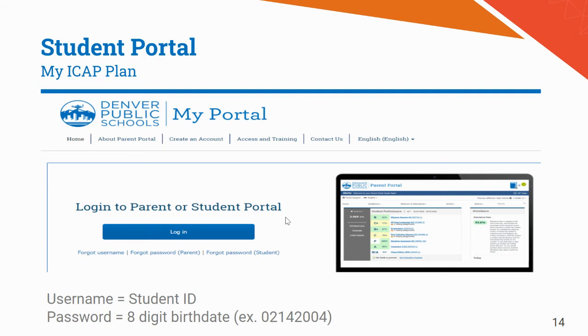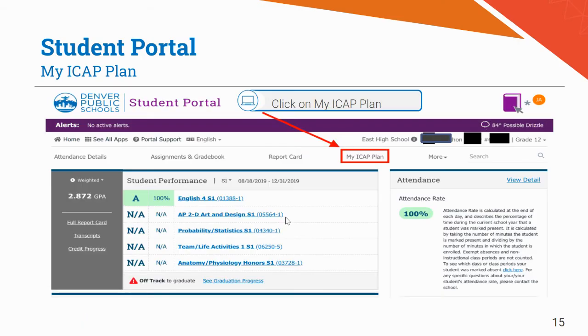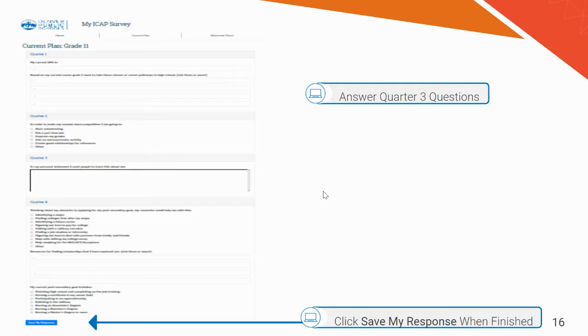All right, jumping back into Student Portal. We're going to go now. What we're doing is you need to do your personal statement, but we're wrapping up this lesson. So go back to Student Portal, click on your My ICAP plan on this menu across the top. And actually, before we go there, I want to show you something.